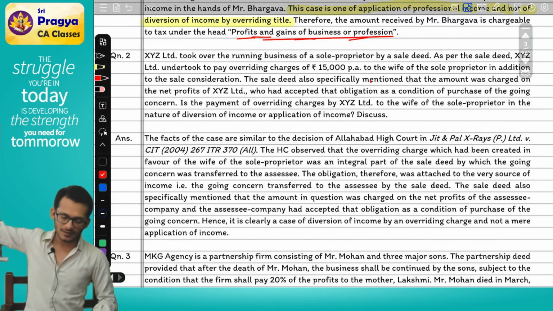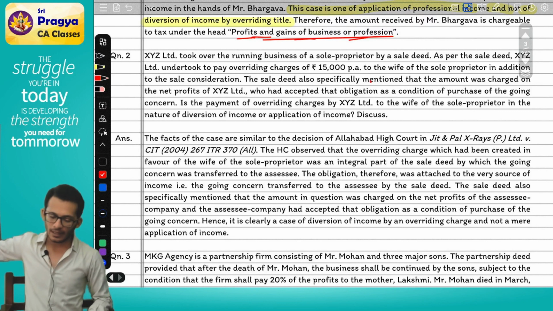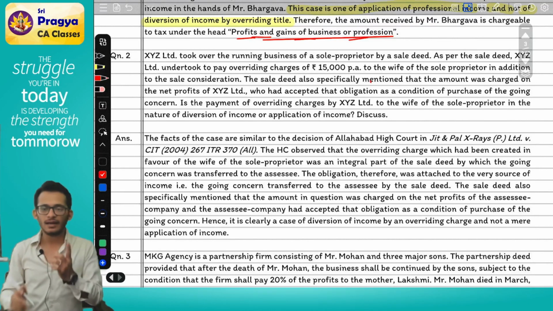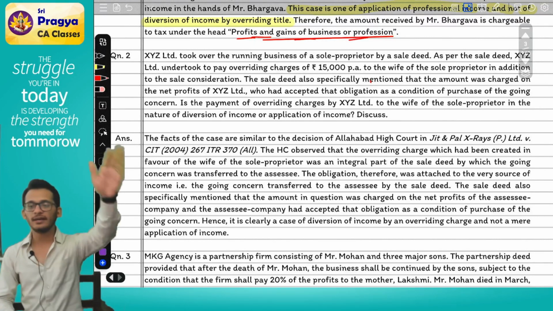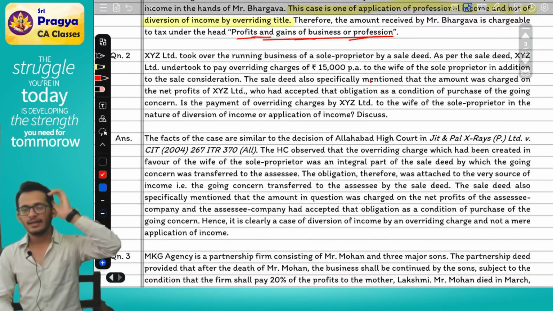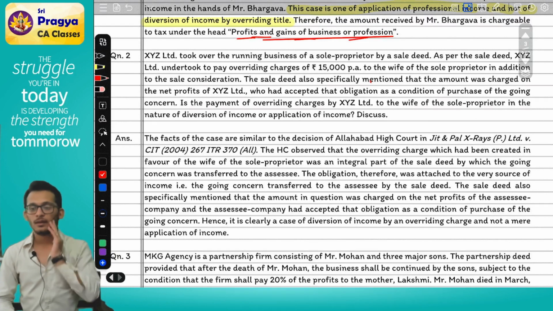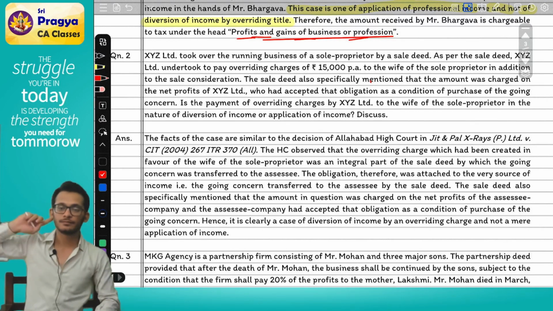See, as per the sale deed, XYZ Limited has undertaken to pay overriding charges of 15,000 per annum to the wife of the sole proprietor in addition to the sale consideration. Which means I will give you one sale consideration plus 15,000 per annum regularly to the wife. Will the sale happen irrespective of this, or will it happen only if this is satisfied? The sale will happen only if this is satisfied.